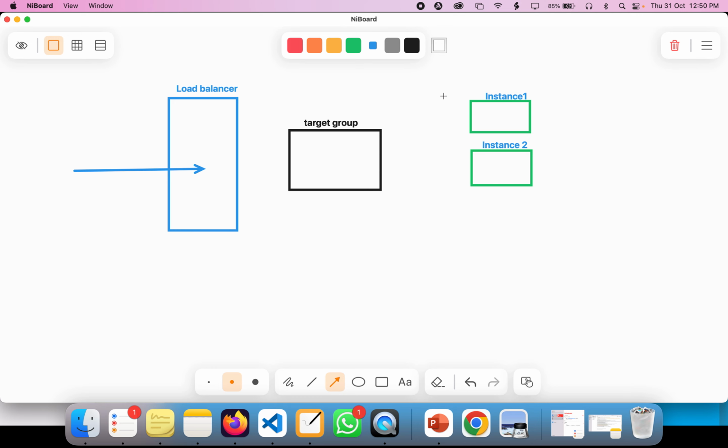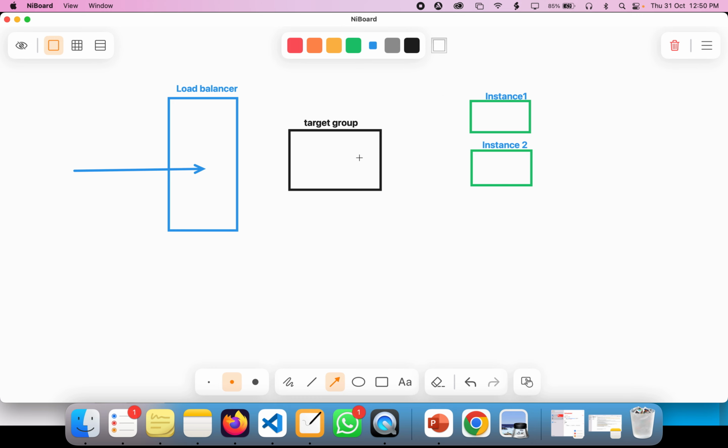In real-time terms, it's kind of like creating a WhatsApp group. Even though we have multiple users and contact numbers, we group the phone numbers to create a WhatsApp group, so that whenever we send a message to that group, it is distributed to everybody at the same time. It's not exactly the same concept, but this is the grouping of multiple instances.